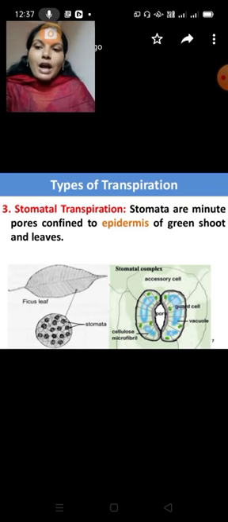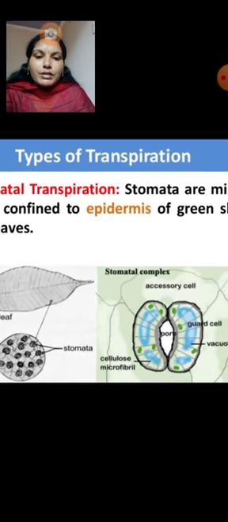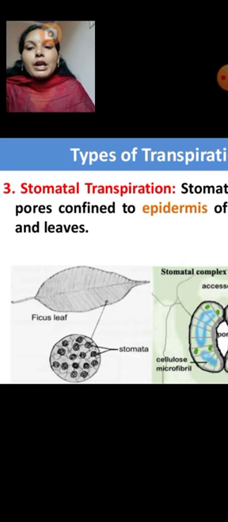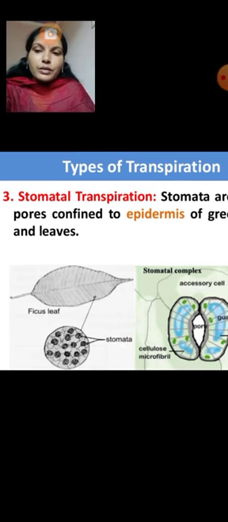The water near the surface of the leaves changes into vapor and evaporates when the stomata are open. Understand?